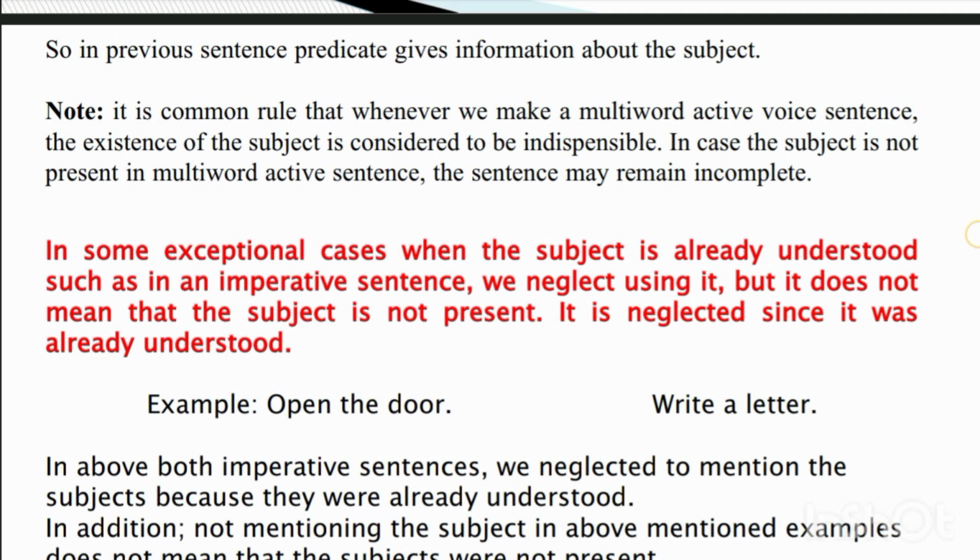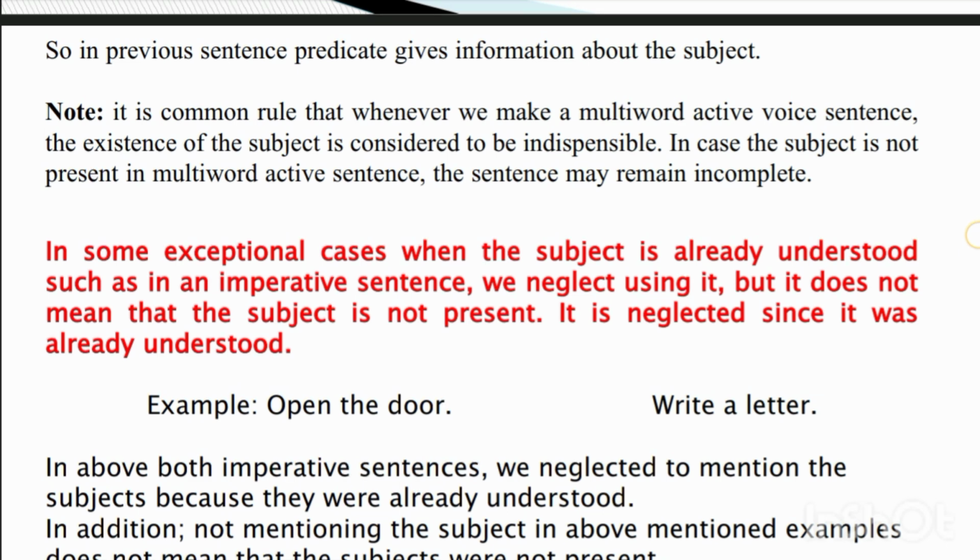It is a common rule that whenever we make a multi-word active voice sentence, the subject is considered indispensable. In case the subject is not present, the sentence may remain incomplete.